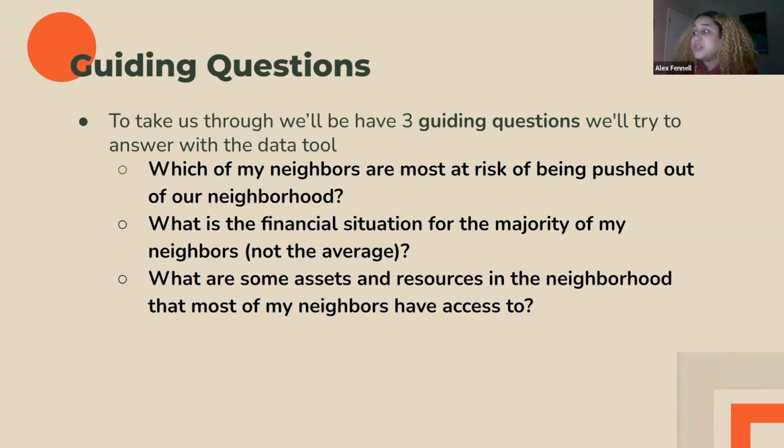Then what's the financial situation for the majority of my neighbors? Oftentimes we can find the average income of a community, but we're looking for a fuller picture. What are people's actual financial situations, not just the average income of the neighborhood? And then lastly, what are some assets and resources in the neighborhood that most of my neighbors have access to? I think that question is pretty straightforward. And we're going to be using the EDDE and the Displacement Risk Index to answer these questions and see how well it can answer them.